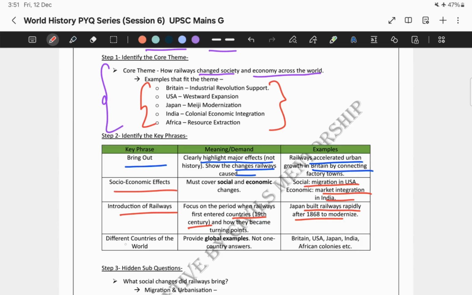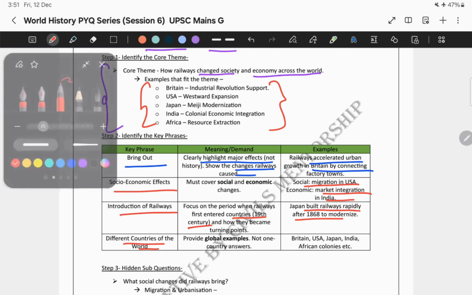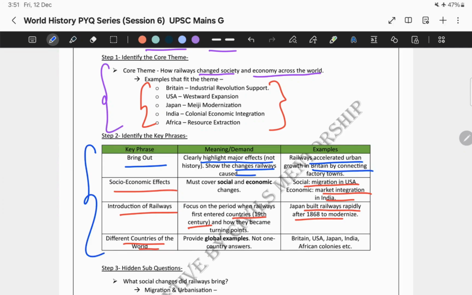The next part is the different countries of the world. Why have they used this particular phrase in the question? This is crucial because we cannot write a one-country answer. You cannot write your answer based only on Britain or USA or any other single country. We need global examples like Britain, USA, Japan, India, African colonies, etc. I hope you understood these phrases used in the question and what exactly each phrase means. Based on this, we need to frame our answer.